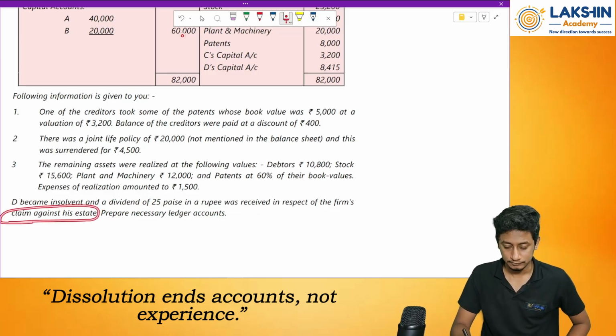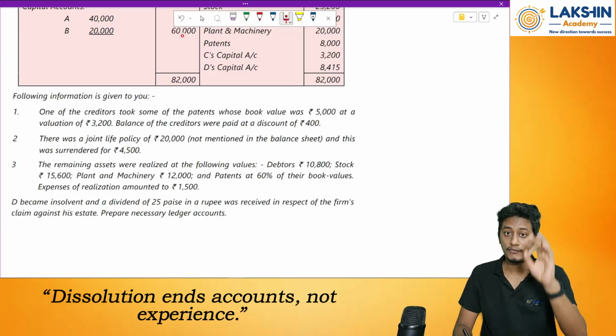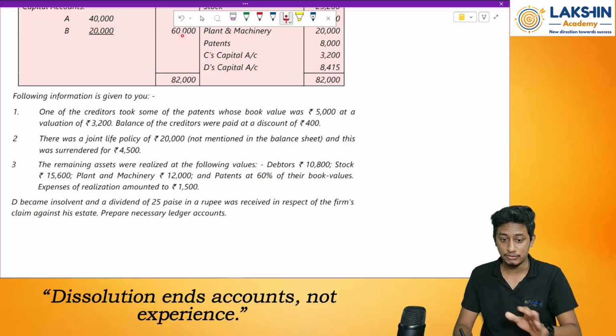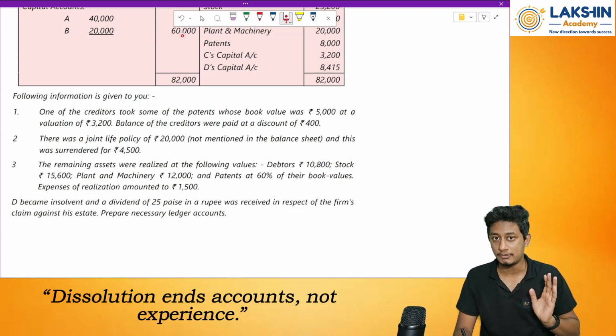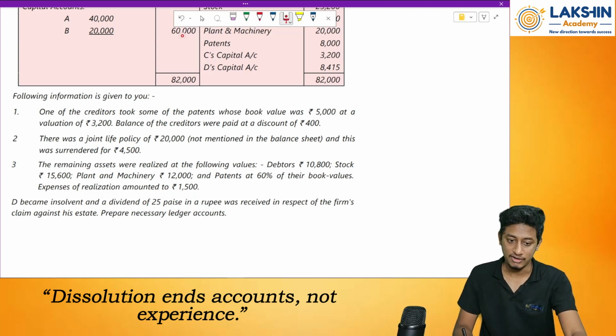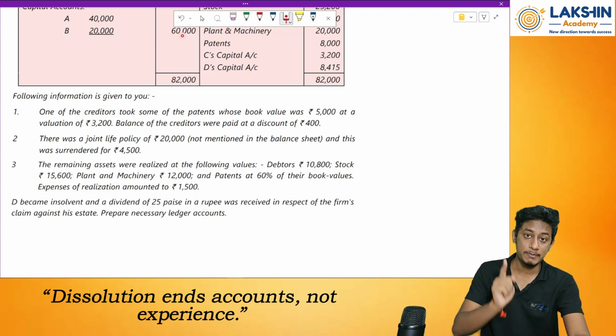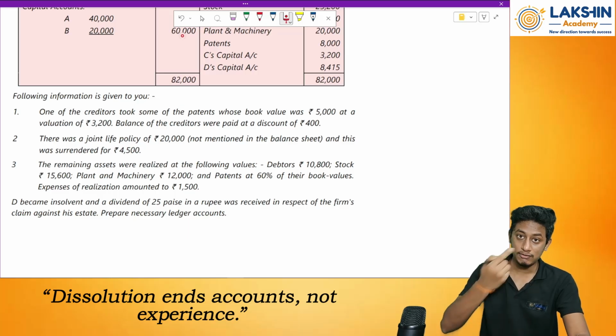So what has happened over here? Out of everything that was due, only 0.25 rupee, or 25 paisa, was received against that partner. Now let's see how to do the accounts. First of all, we will prepare the realization account, then the partners' capital accounts, and at the end we will prepare what?